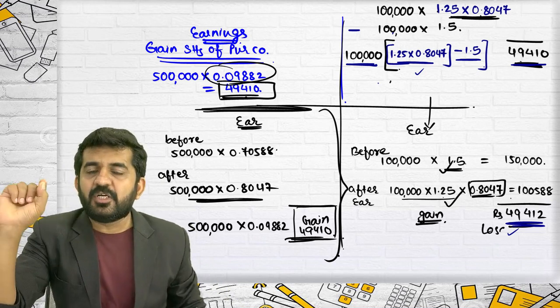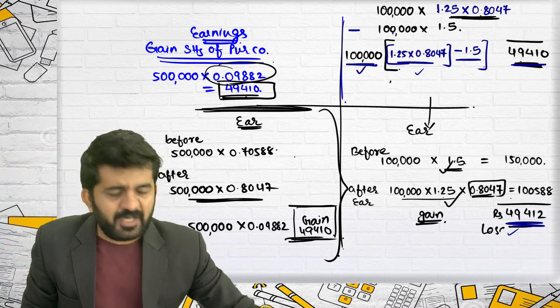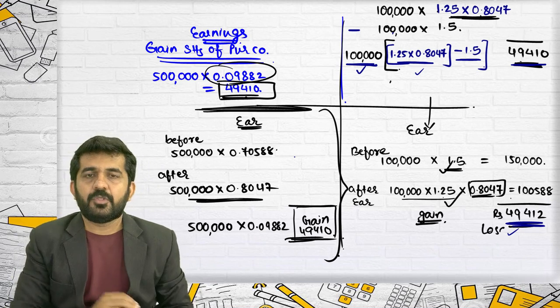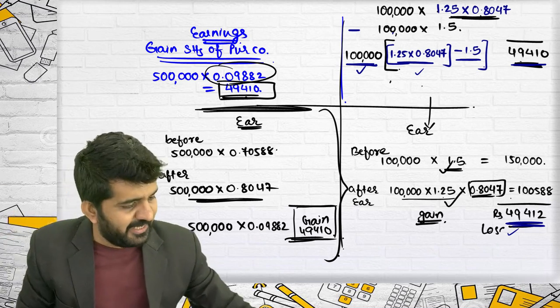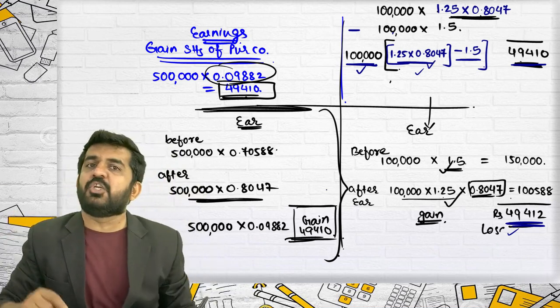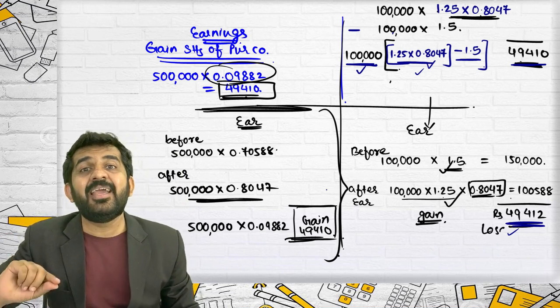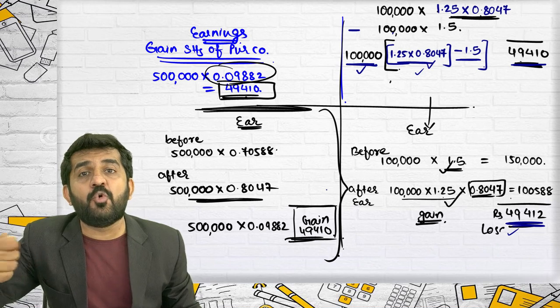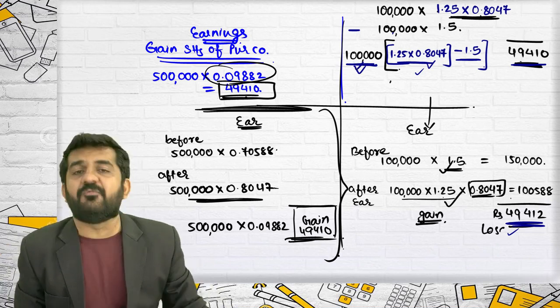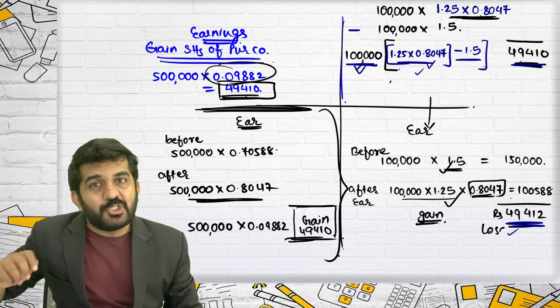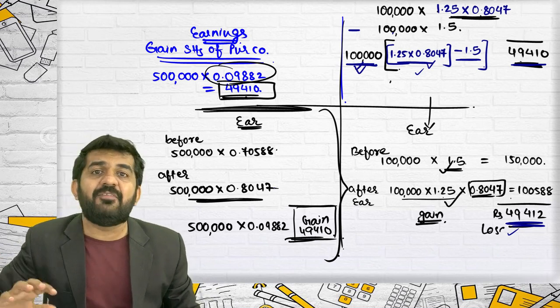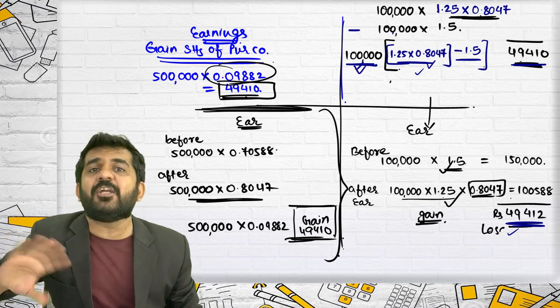Alright, try to understand this logically. 1 lakh is number of shares. My new EPS is 0.8047. But I am getting 1.25 shares for every 1 share held. So instead of 1 lakh, I will be getting base of 1,25,000.